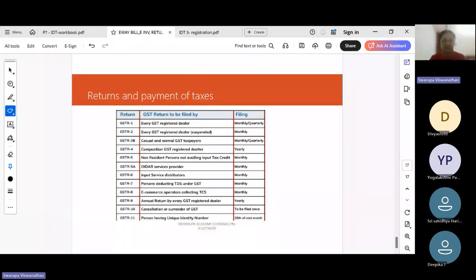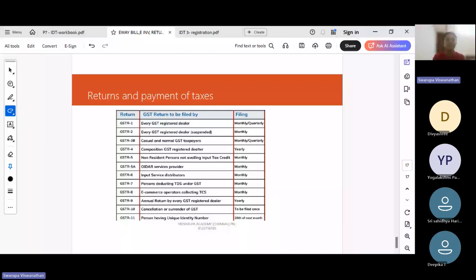Okay, GSTR 4 is for composition taxpayers. Composition taxpayers have two returns: one is CMP 08 and one is GSTR 4. CMP 08 has to be filed every quarter, by the 18th of the month succeeding the quarter. GSTR 4 has to be filed by 30th April following the financial year.